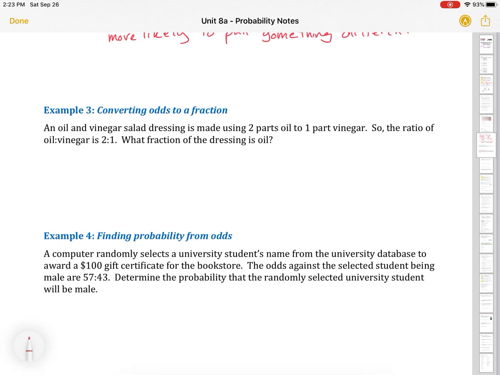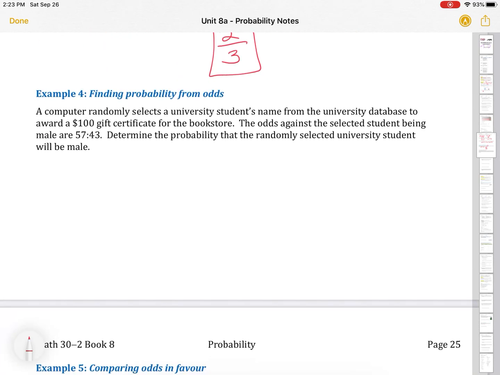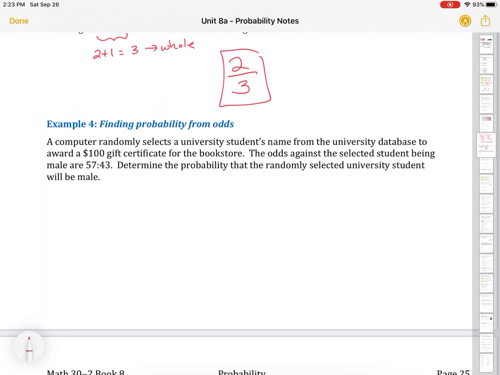Okay, converting odds to fractions. So, oil and vinegar salad dressing is made using 2 parts oil to 1 part vinegar. So the ratio of oil to vinegar is 2 to 1. What fraction of the dressing is oil? Well, what we do is we add up the 2 parts. So 2 plus 1 equals 3, and that's the whole. And we have 2 parts oil, so it'll be 2 out of 3.